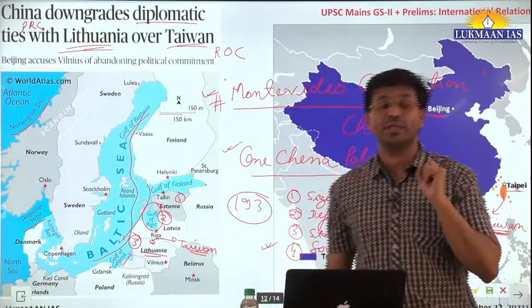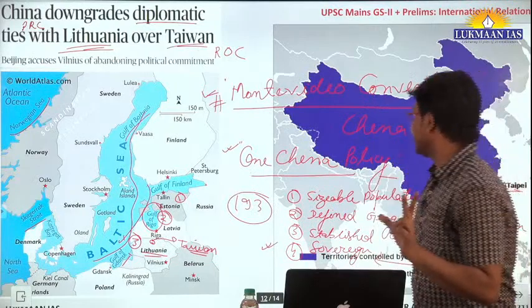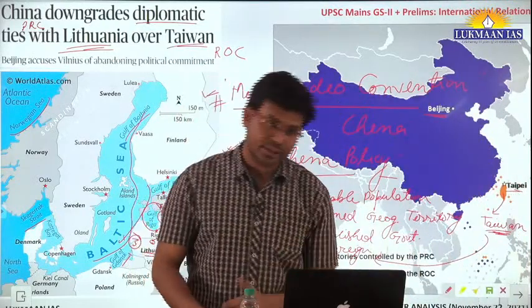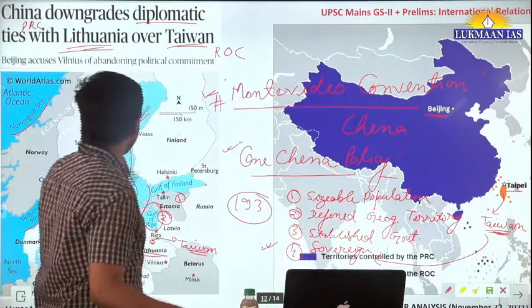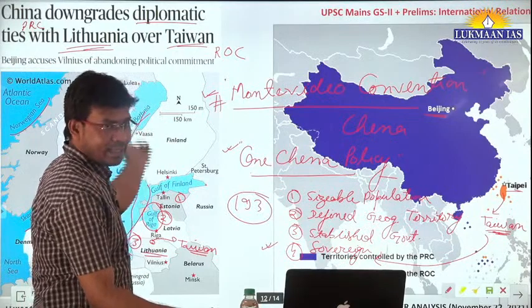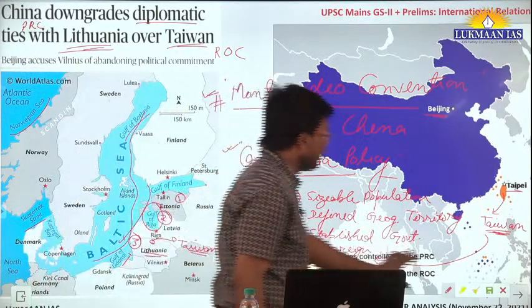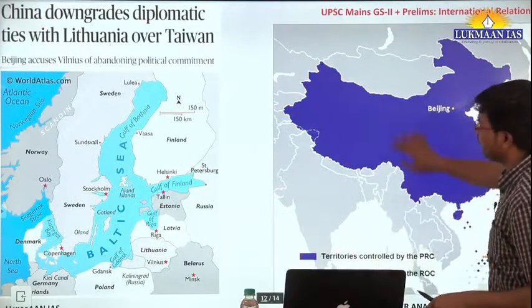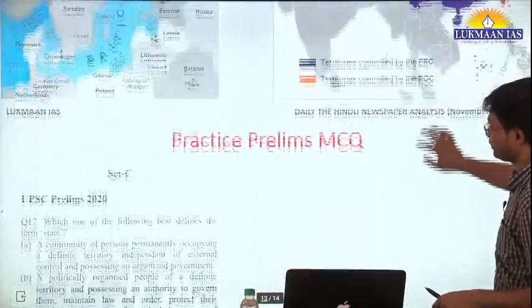We need to understand what is the One China policy. Second, we need to understand what the Montevideo Convention is, what constitutes a state, and at the same time we need to understand the location of Lithuania. So Lithuania is one of the Baltic countries. Okay, now let me talk about a question that was asked in the prelims examination of 2020.